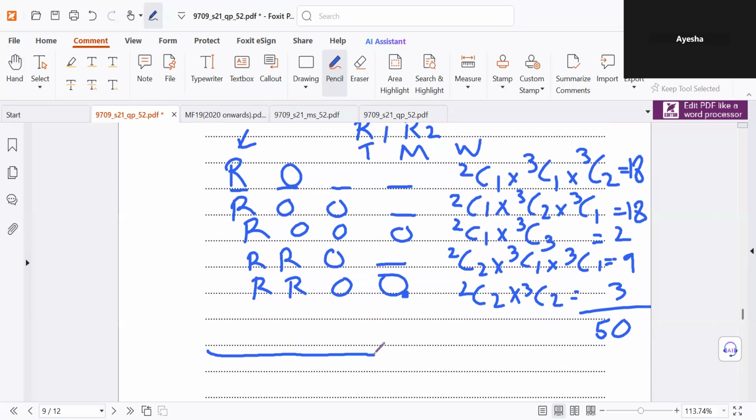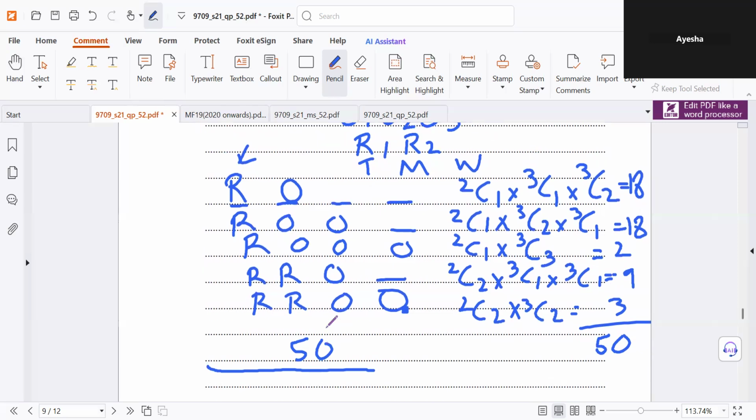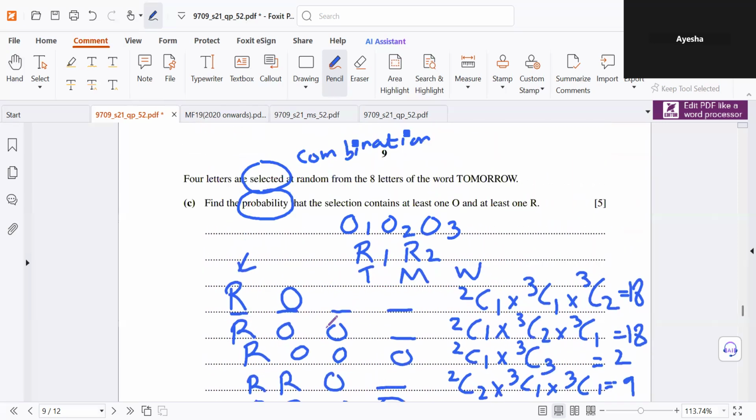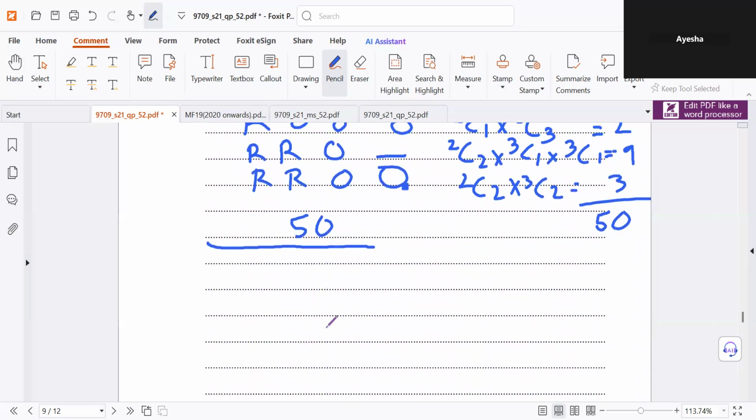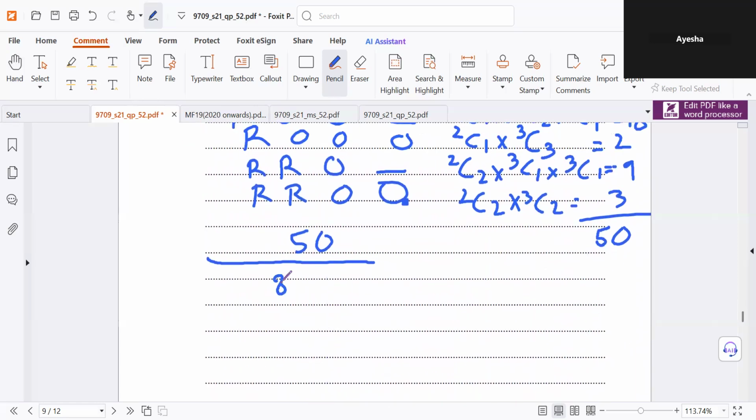So probability is desired outcomes over total outcomes. Desired outcomes are 50. Total outcomes are the unrestricted case where any 4 are being chosen. So 8C4. The denominator is you choose any 4 out of these 8. So 8C4. So we have 50 over 70, which is 5 by 7.